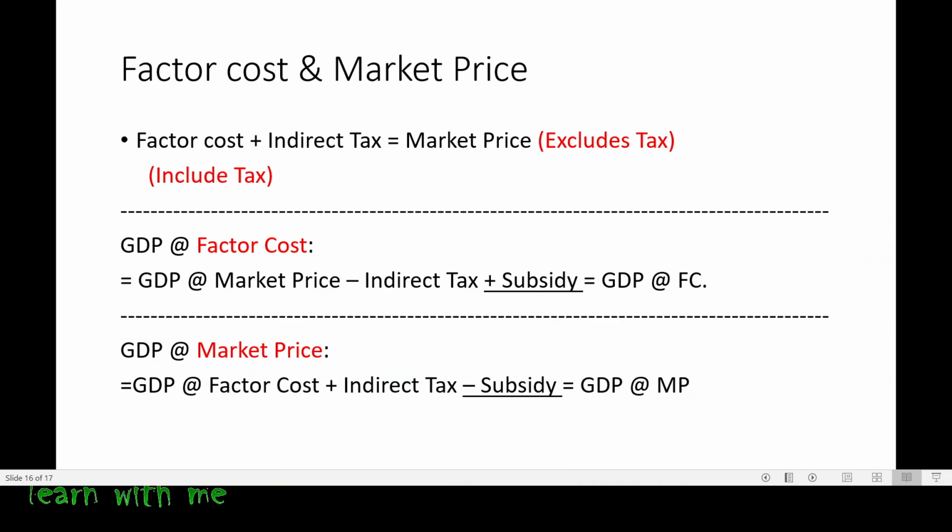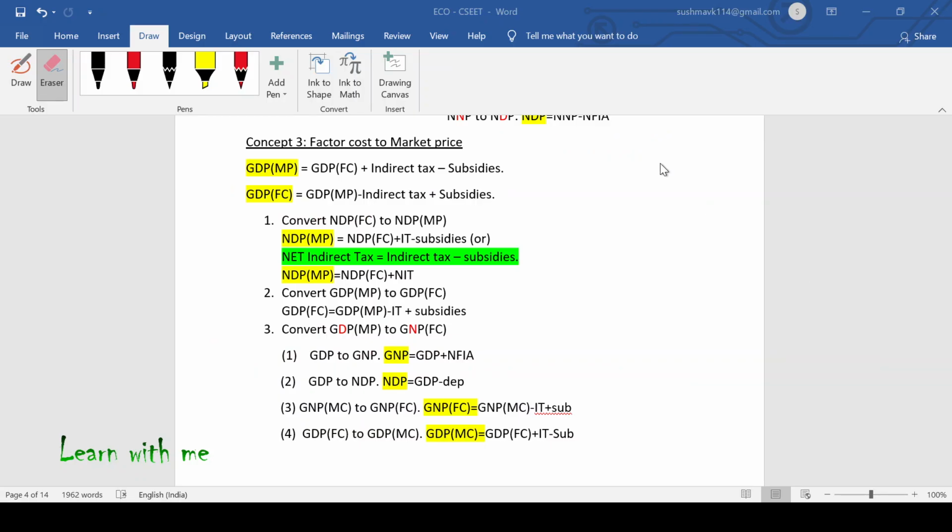Okay. I think we'll solve some problems on this also. It tells the factor cost to market price. First one, it tells me to convert NDP at factor cost to NDP at market price.